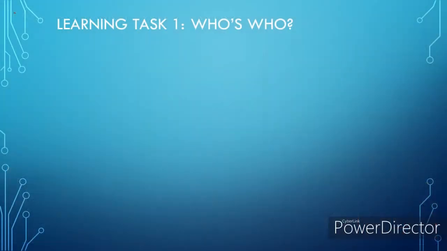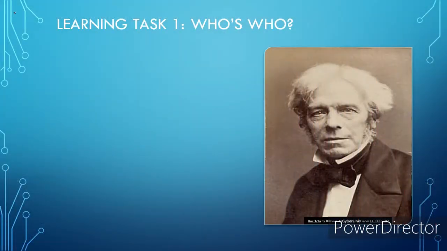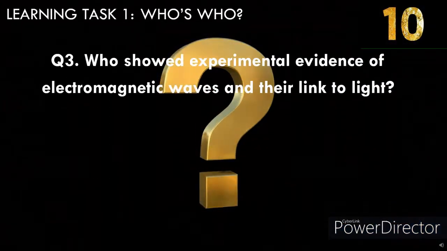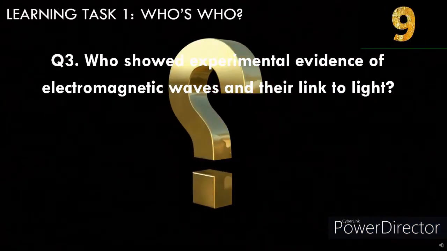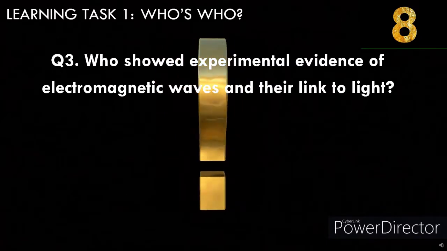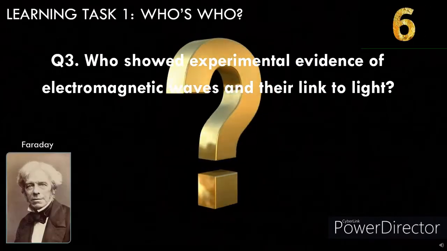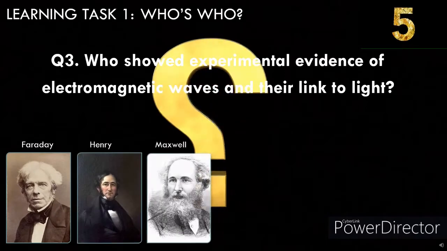The correct answer is Faraday. Michael Faraday formulated the principle behind electromagnetic induction. Question number 3. Who showed experimental evidence of electromagnetic waves and their link to light? Faraday, Henry, Maxwell, Ampere, Hertz, or Ørsted?